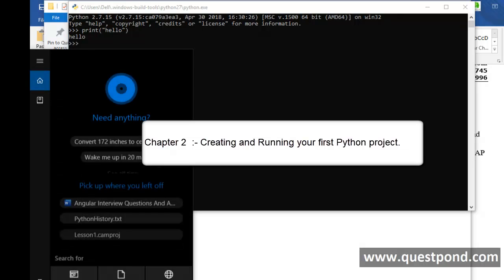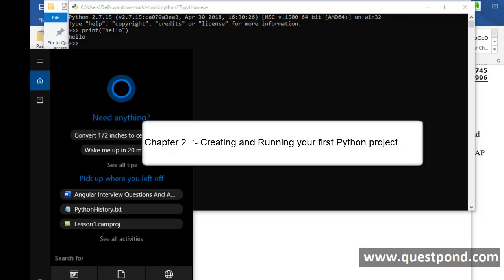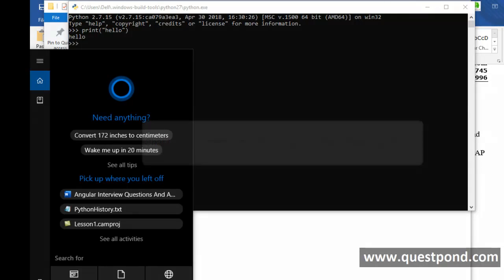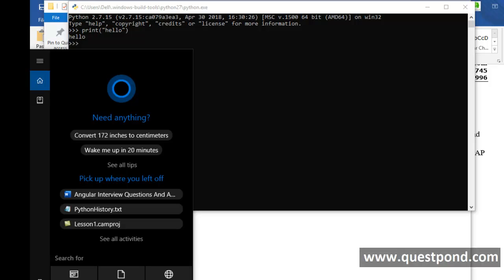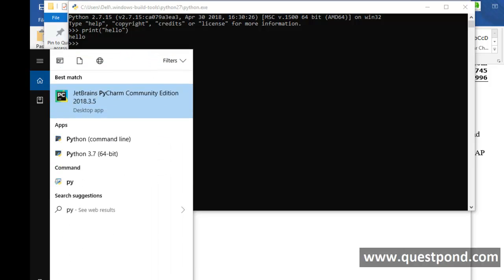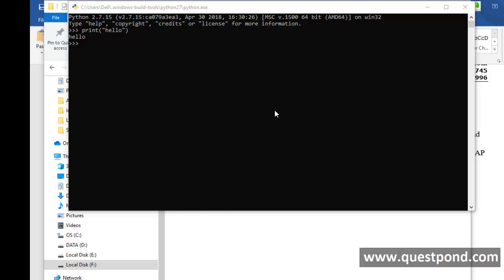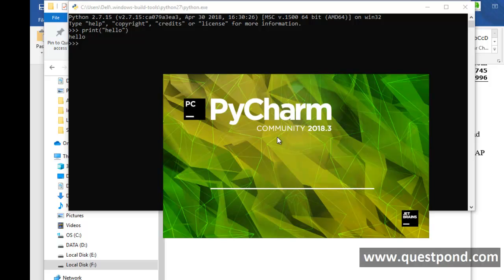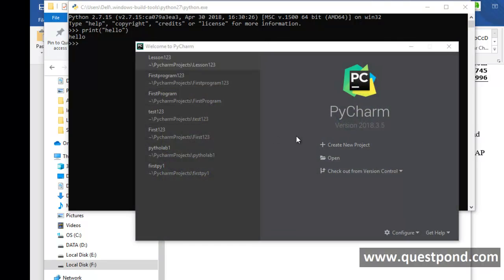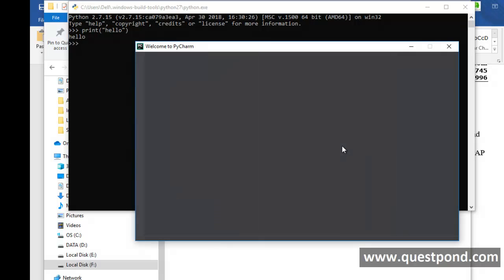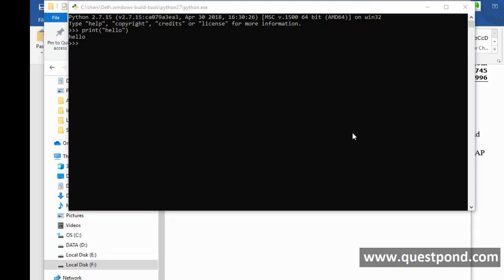So now that we have the necessary setup installed in our computer for Python, let us quickly open up PyCharm. Let us create a simple hello world project and let us try to run it, right? So I'm going to go to PyCharm here. There it is, and you can see it is opening up the community edition, and I will say create a new project. Let us name this as lab1, and I'll just say create.